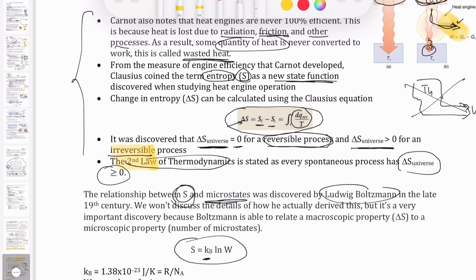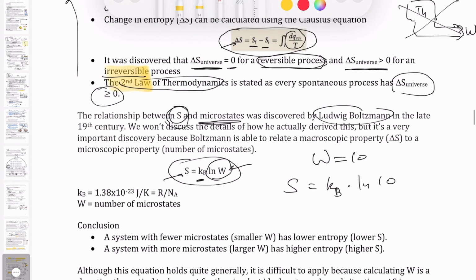And Boltzmann famously came up with this equation that allows him to calculate the value of entropy. S equals k times ln W, where k is a constant we call the Boltzmann constant, and W is the number of microstates. S here is just the absolute entropy. So if I have 10 microstates, for example, if W is equal to 10, then my entropy value is just the Boltzmann constant times ln 10. The Boltzmann constant is given right here. It's just the gas constant divided by Avogadro's number.